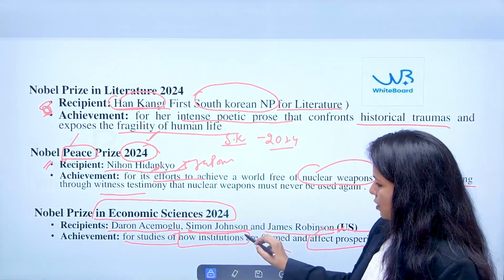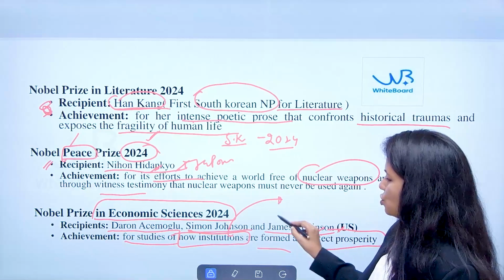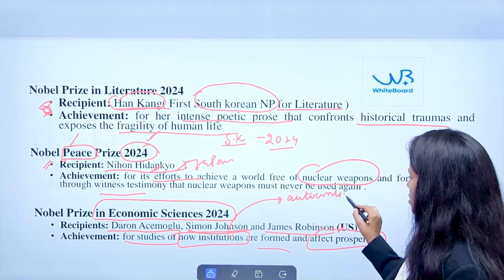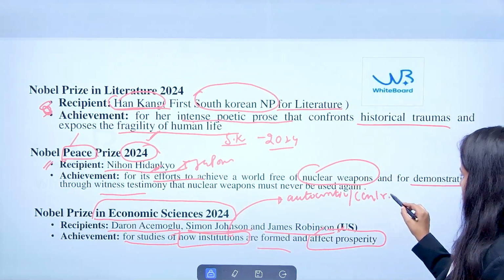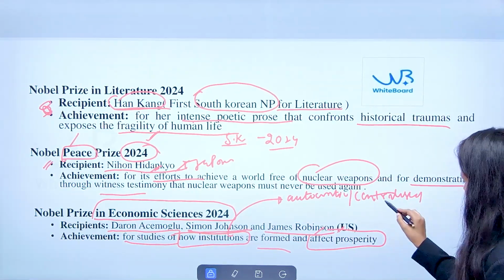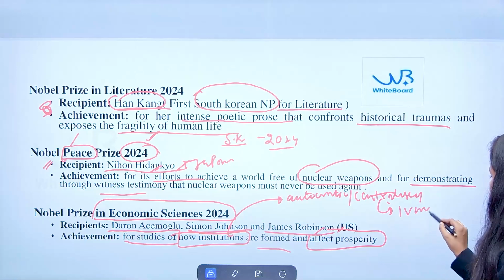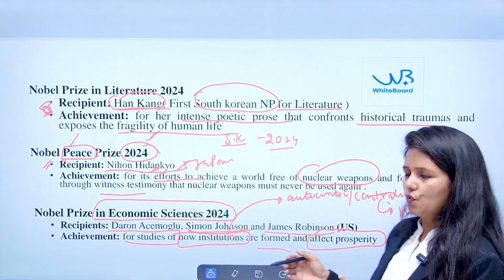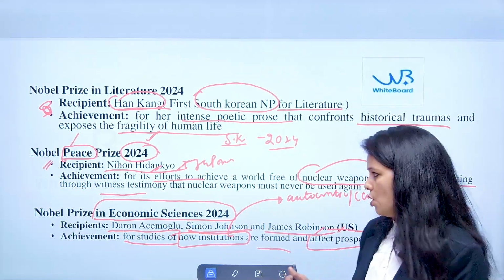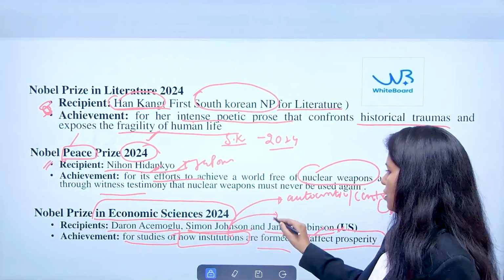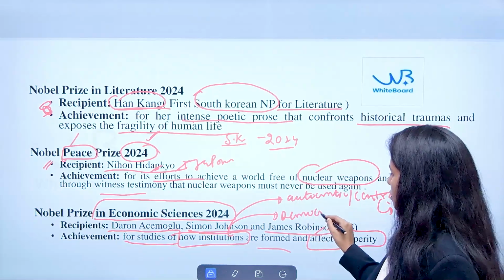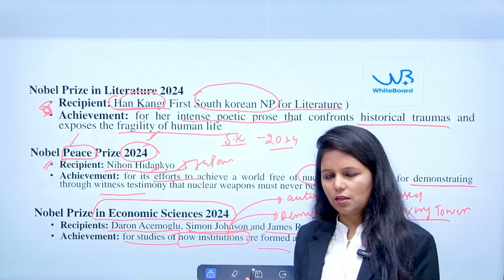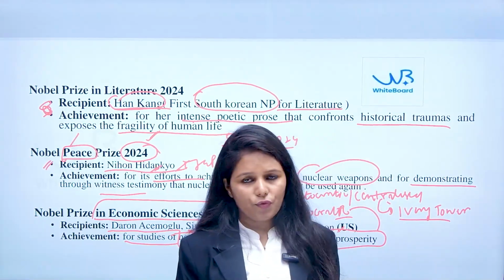Their study looks at institutions formed in an autocratic or centralized manner, and how such institutions impact prosperity. On the other hand, if the institutions are very democratic and decentralized, then how does that impact the prosperity and development of any country at large?